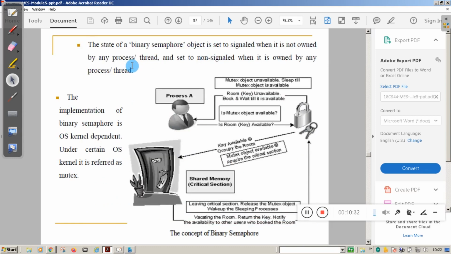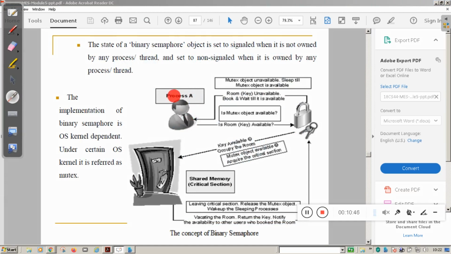Now we will see the binary semaphore. Here you can see the binary semaphore object in the diagram is set to signaled when it is not owned by any process. For example, here a process wants to access the shared resource. This is the shared resource. It has a critical section, and I have explained in the previous video what a critical section is. Now this will check whether the mutex object is unavailable. If the object is unavailable, then this process will sleep until the mutex object is available.